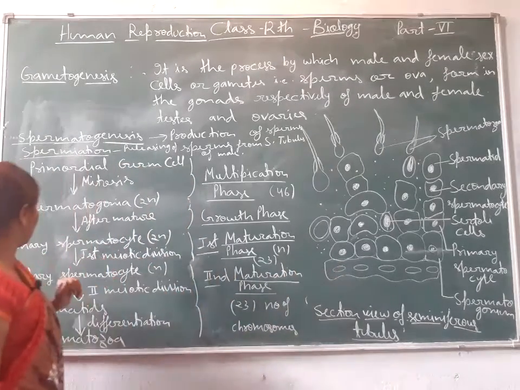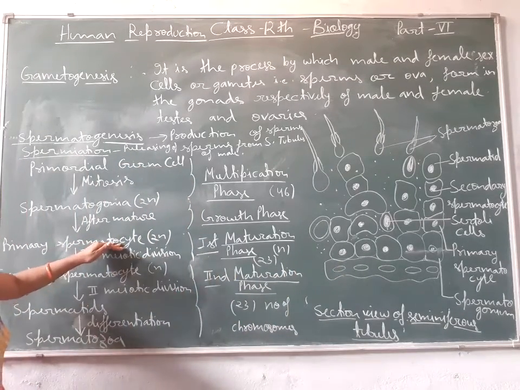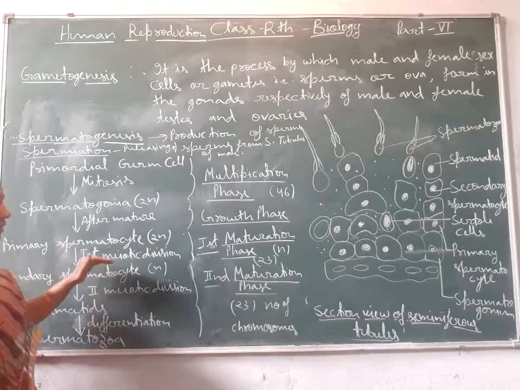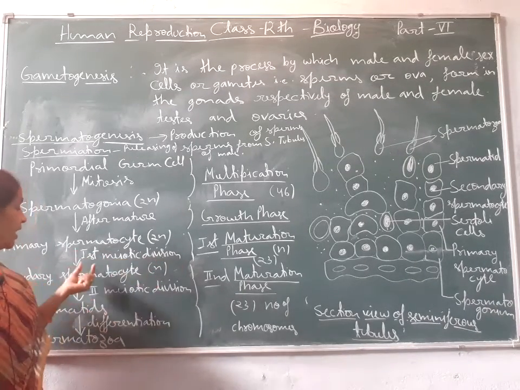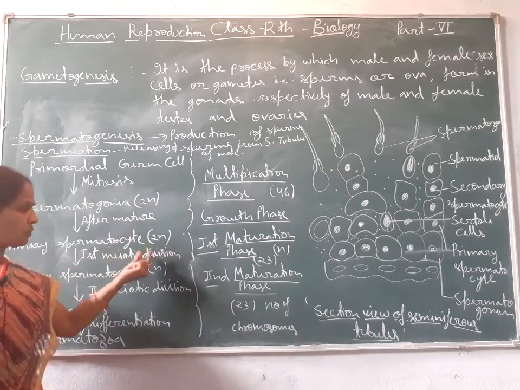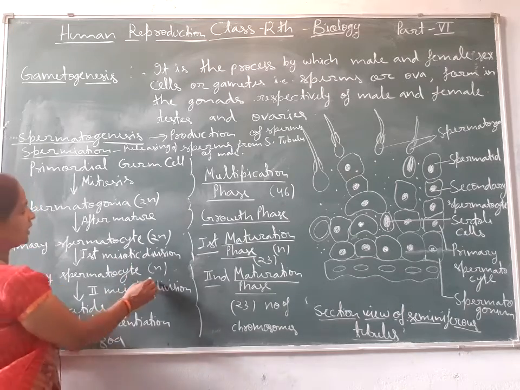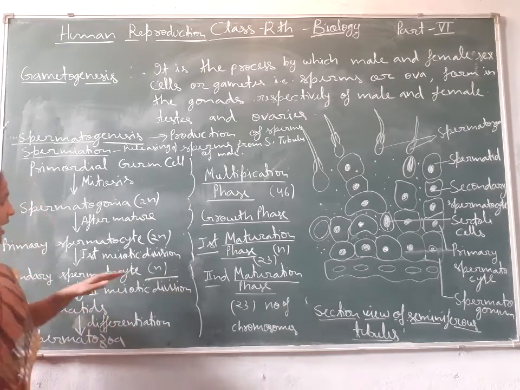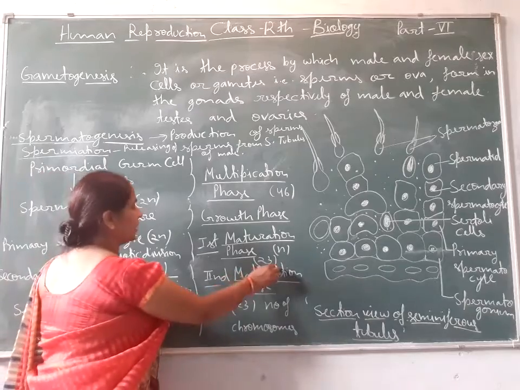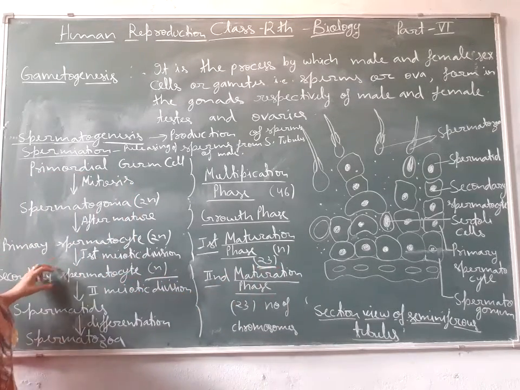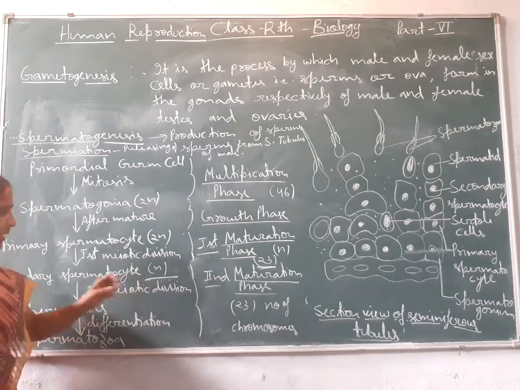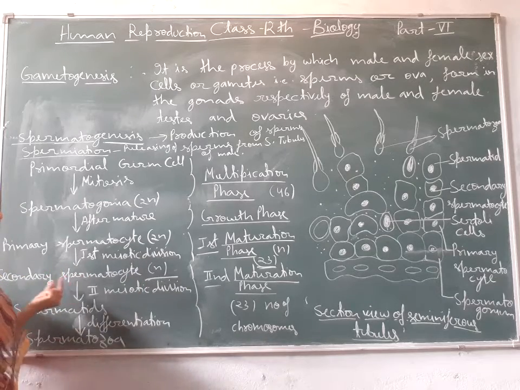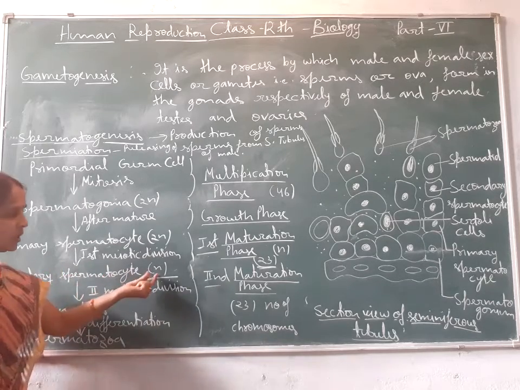The primary spermatocyte is diploid, and it undergoes the first meiotic division, after which the number of chromosomes is reduced. It is written here as n, which means 23, and the product formed is known as the secondary spermatocyte.